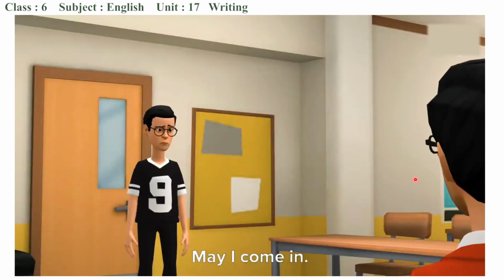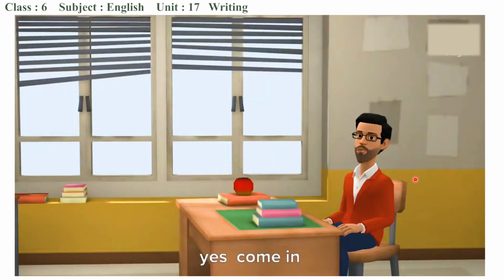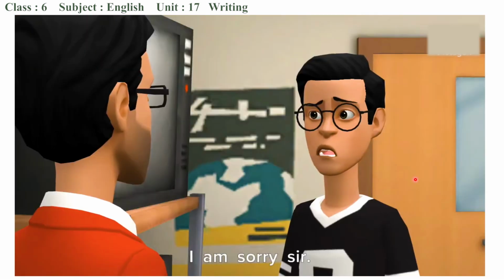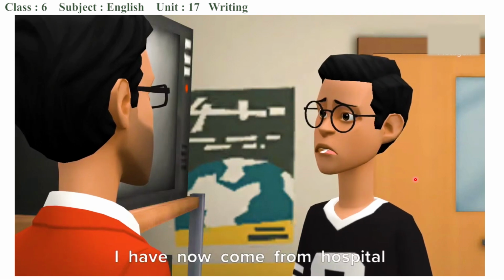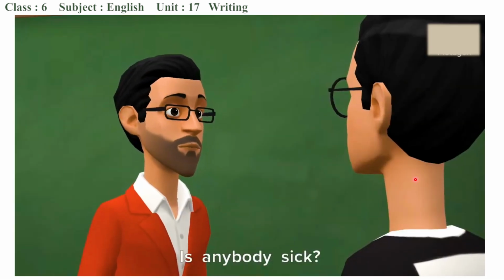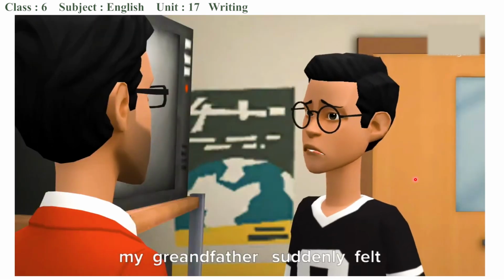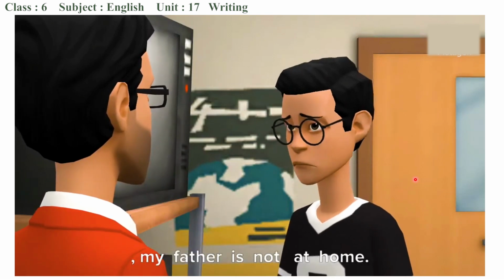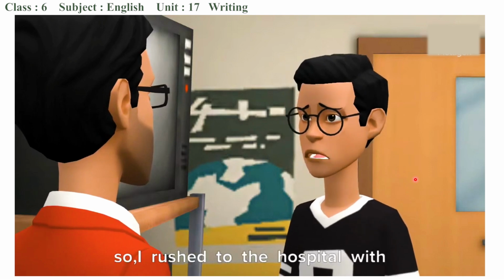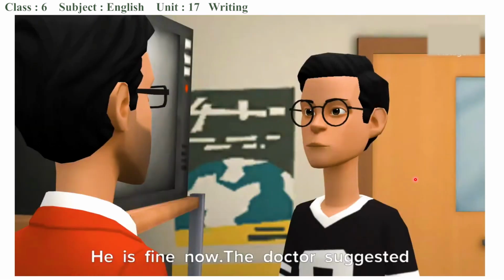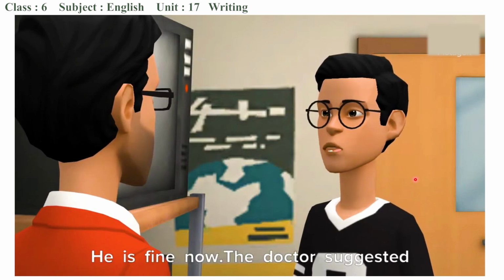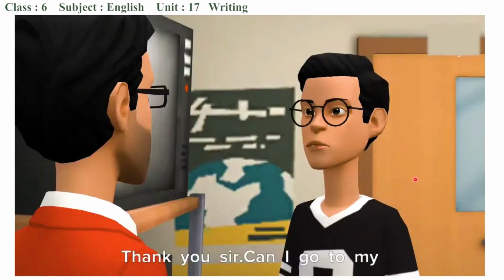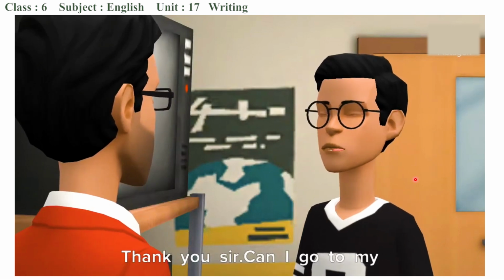May I come in, sir? Yes, come in. Why are you late today? I am sorry, sir. I have just come from the hospital. Why? Is anybody sick? My grandfather suddenly felt severe pain in his chest, and my father is not at home. So, I rushed to the hospital with him. How is he now? He is fine now. The doctor suggested him to take rest. I wish his quick recovery. Thank you, sir. Can I go to my seat? Yes, you can.